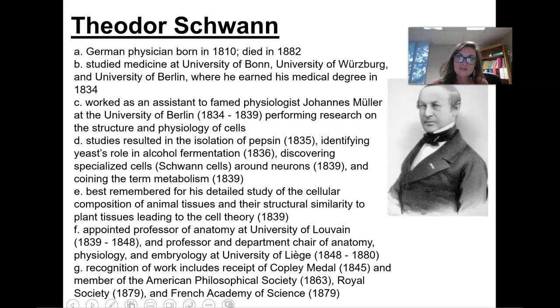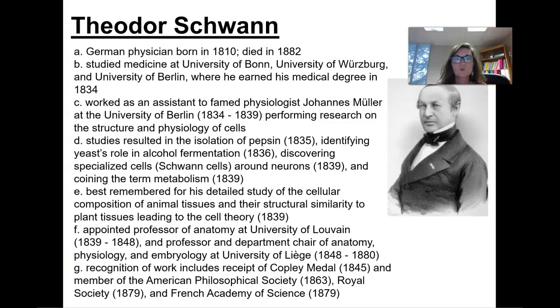Here we're going to look at our first scientist for this lesson. The scientist, his name is Theodor Schwann. He was a German physician who was born in 1810 and he died in 1882. He's going to attend medical school and study medicine at the University of Bonn and University of Würzburg, and the University of Berlin. This is where he's going to earn his medical degrees in 1834.